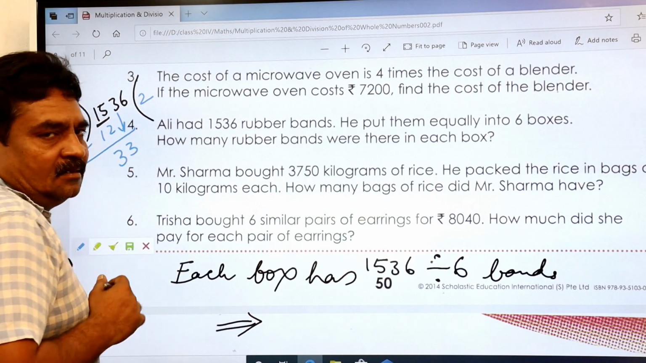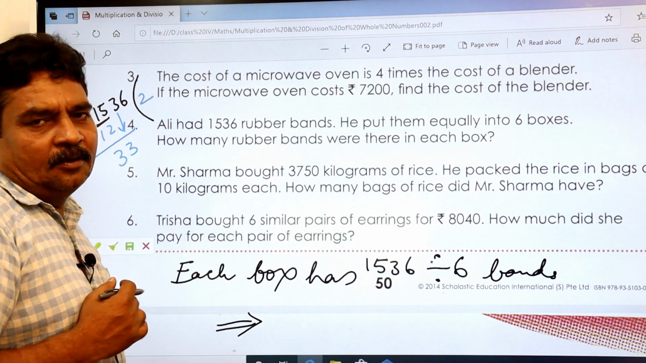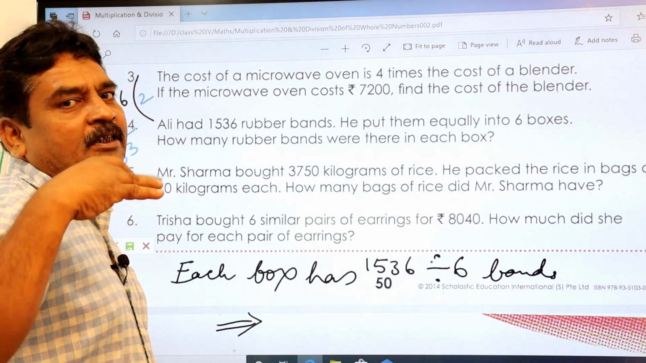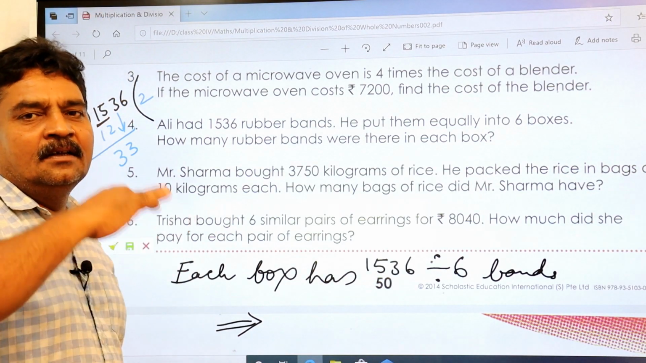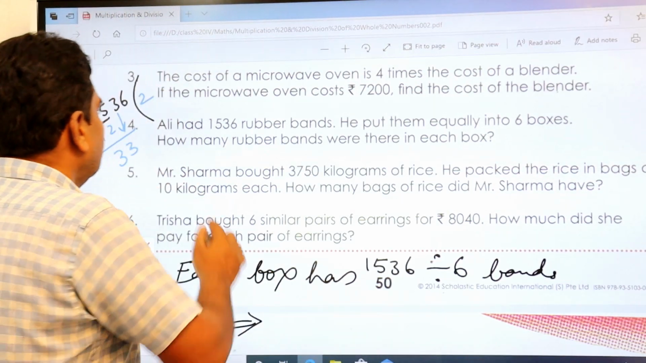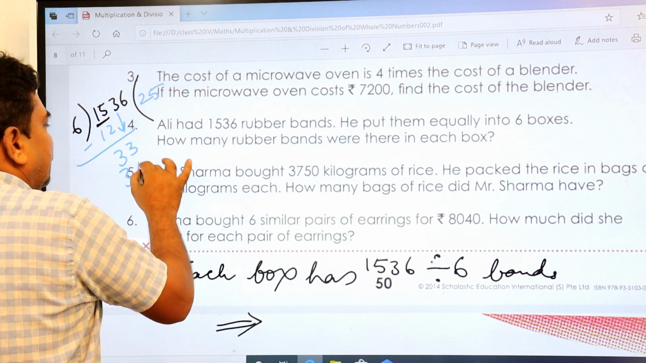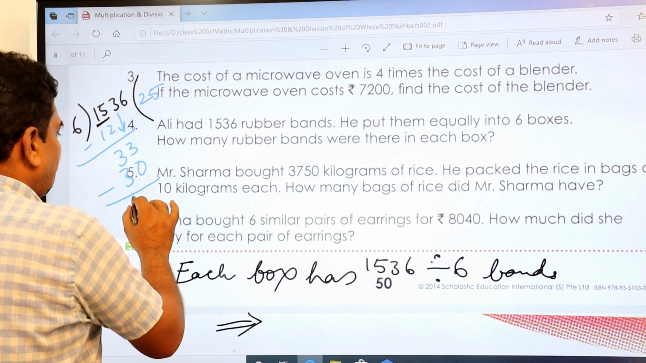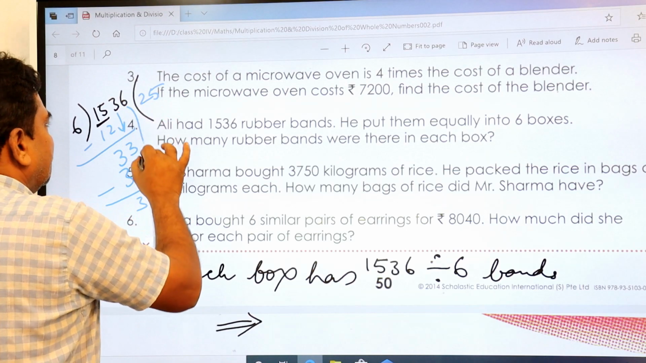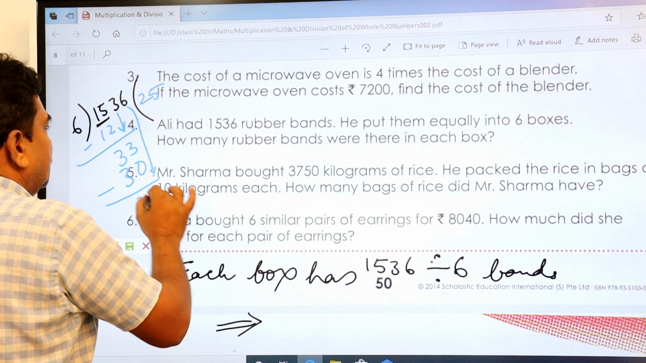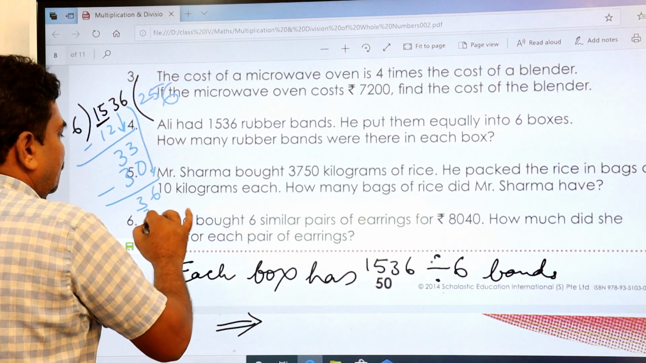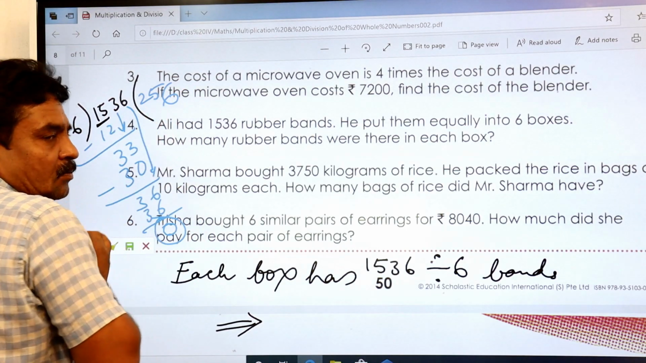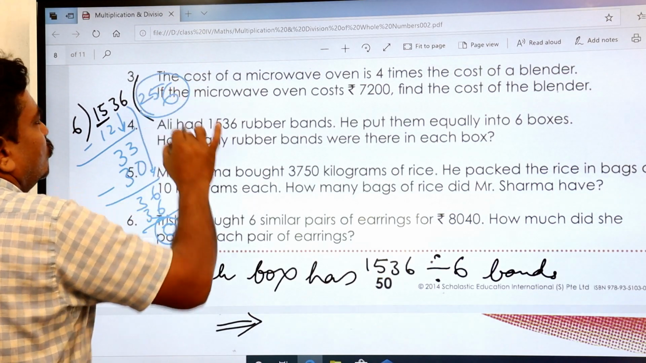This is 33 now. Now again you repeat the table. 6 5s are 30, 6 6s are 36. So don't take 36 because it is more than 33. So 6 5s are 30. Out of 33 you remove 30. You get 3 as a remainder. Then you copy this 6. 36. So 6 times 6 is 36. Remainder, you got 0 now. There are no other numbers to take down. So this is your answer, 256.